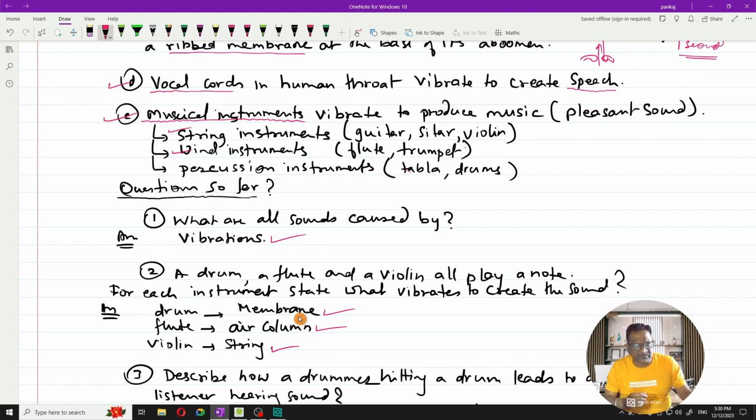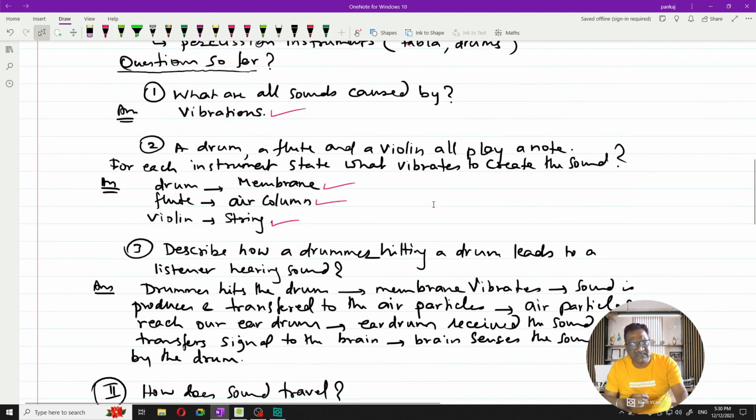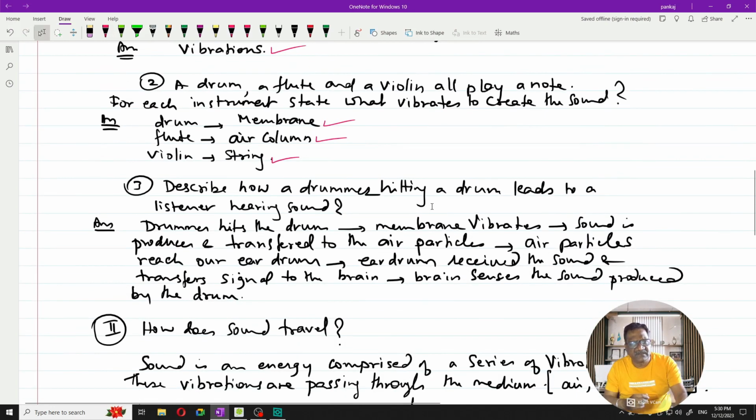That was question number two. And number three is: describe how a drummer hitting a drum leads to a listener hearing a sound. So this is a short description you have to give for a drummer who is hitting the drums and a listener who is hearing the sound. So the entire process you have to explain.